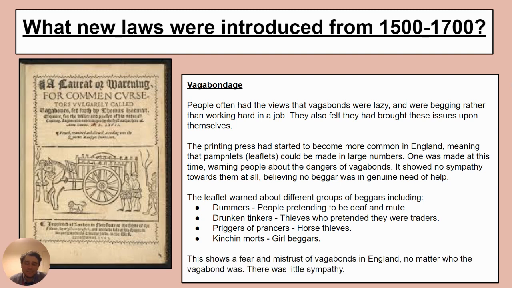And these pamphlets show a fear and mistrust of the vagabonds in England. It didn't matter who the vagabond was, if they were elderly, if they were young, if they were male, if they were female. There was little sympathy. People didn't want vagabonds in their area. They felt vagabonds meant crime.